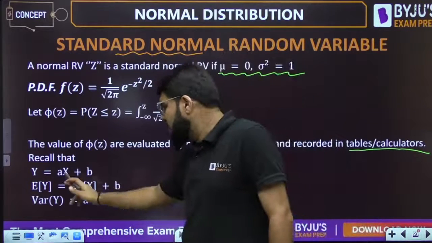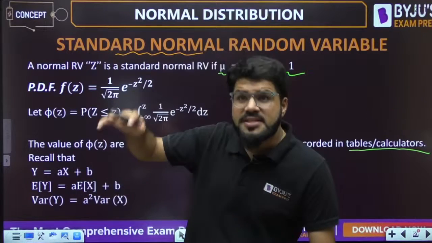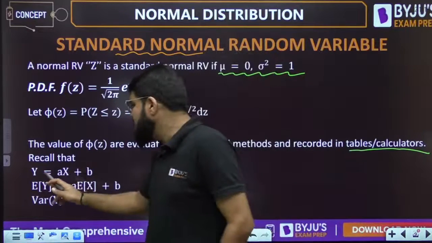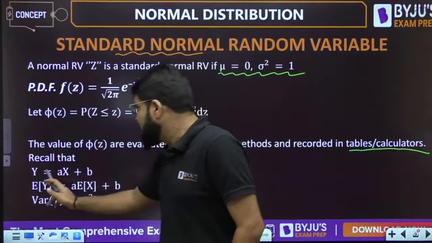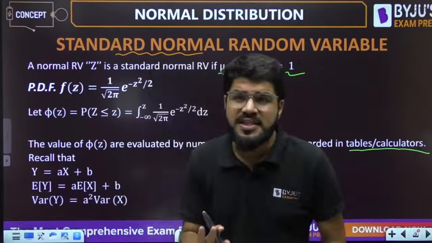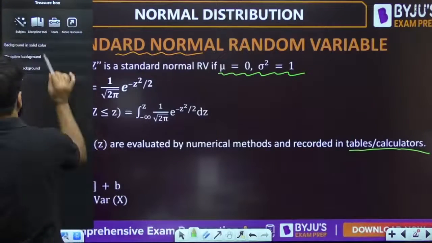To convert it to standard, recall these properties that I told you in the earlier class, and yesterday's discrete distribution class also: if y is the linear function ax plus b, then the mean of y is a times the mean of x plus b, and the variance of y is a square times the variance of x. That is what is already known to me. Now, if I just use these points, guys, just hold on for a second.